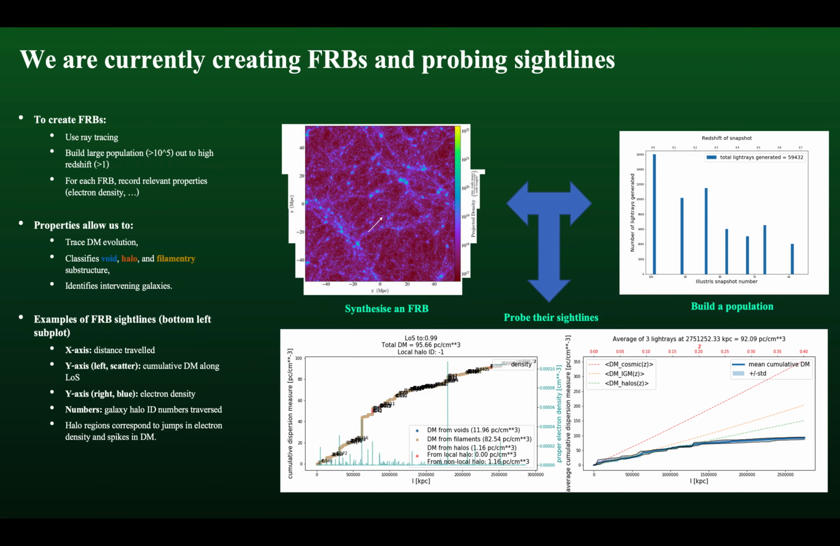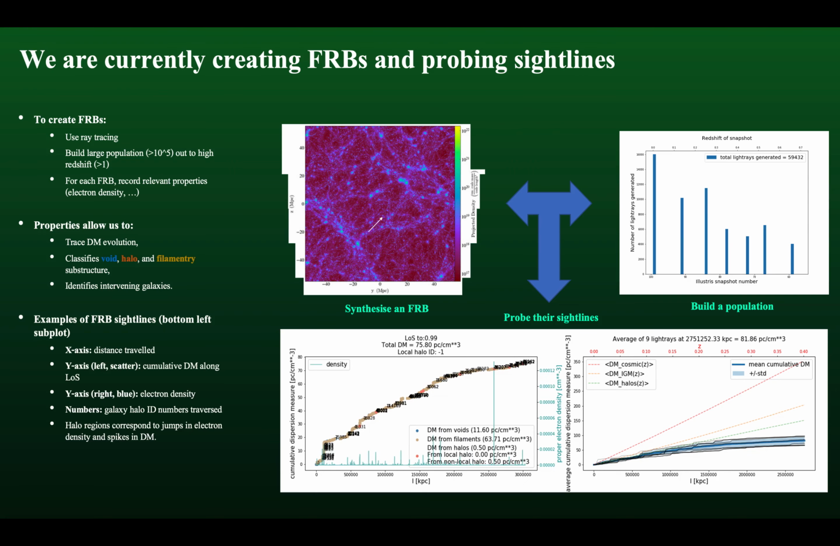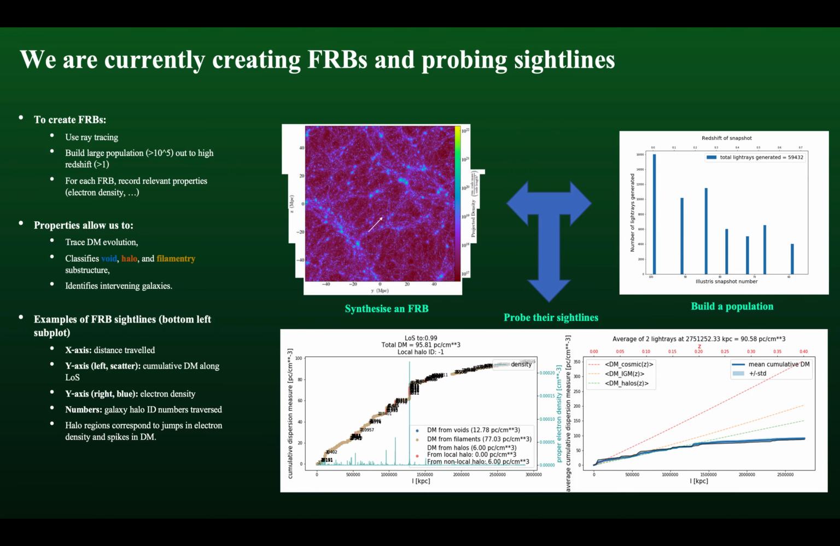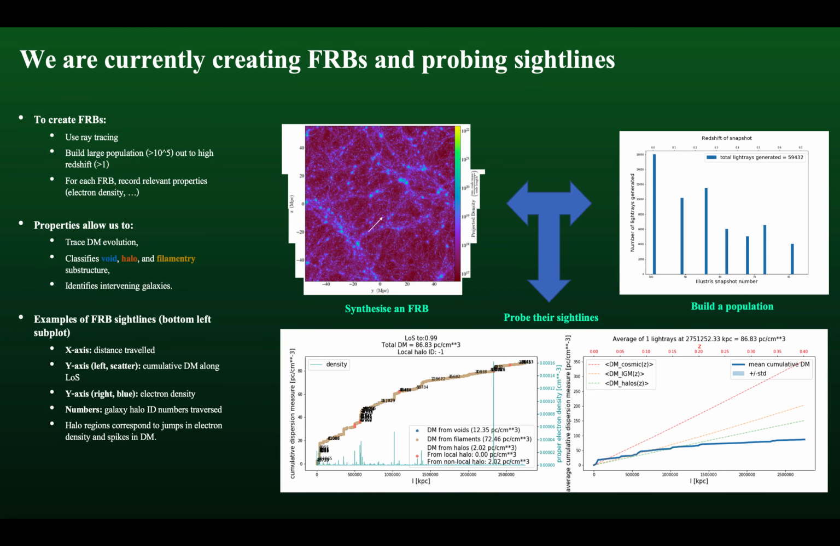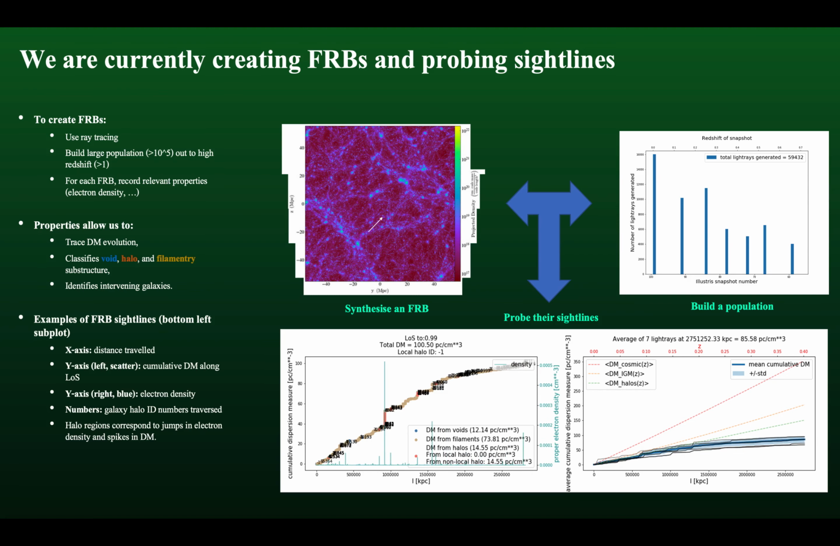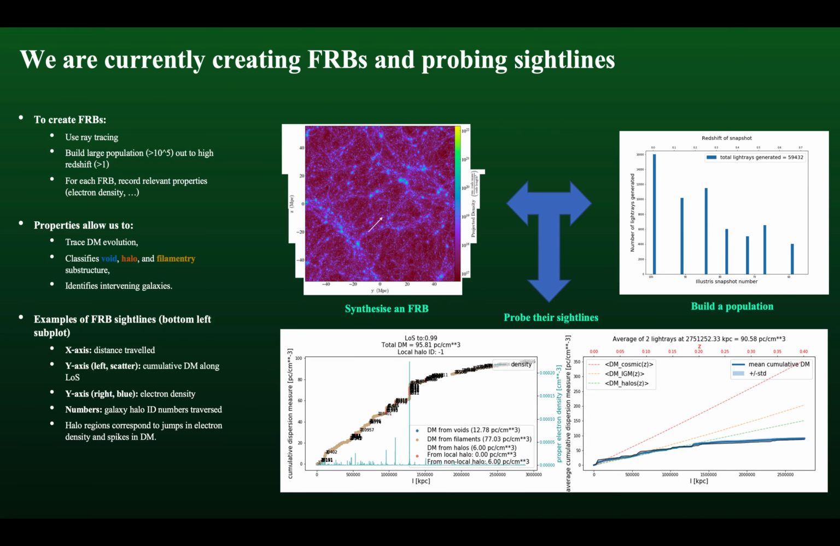And we're currently creating fast radio bursts and probing their sightlines. To create the FRBs, we're using ray tracing to build a large population out to high redshift. And for each FRB, we're recording relevant properties, for example, electron density, which allow us to trace dispersion measure evolution along the lines of sight, classify regions into different large-scale substructures, voids, halos, and filaments, and to identify any intervening galaxies along the sightlines. Examples of some of these sightlines are on the bottom left subplot of this page.